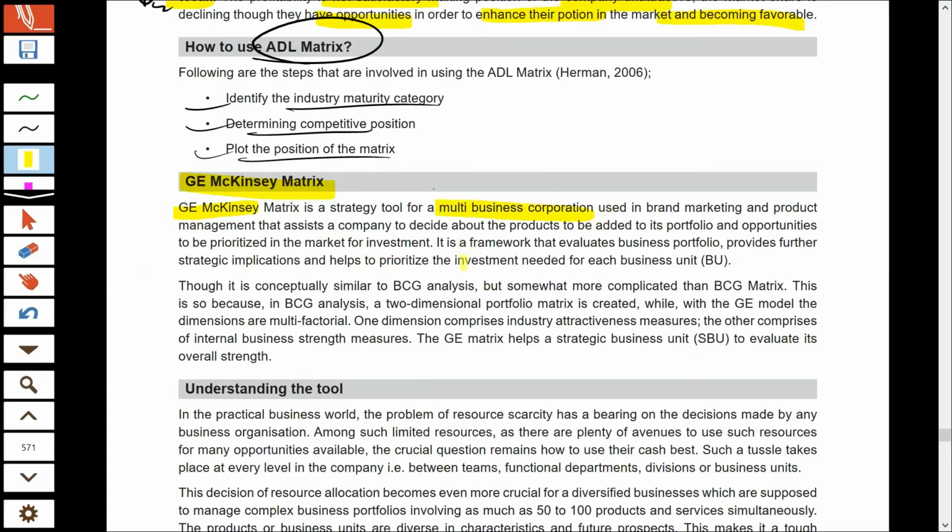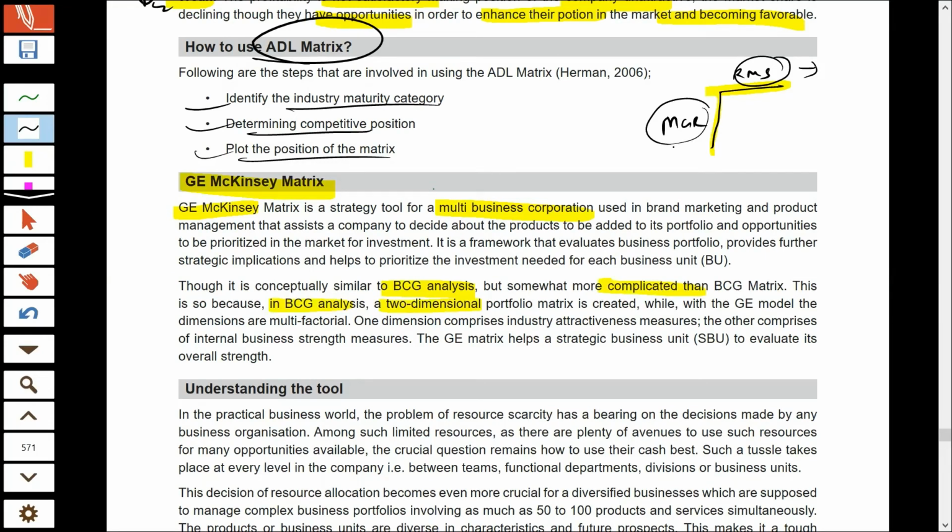And this is more or less the same as BCG, but it is considered superior to BCG because it resolves many of the problems that were faced in the BCG matrix. Now, it is also considered more complicated than BCG. This matrix is considered complex because in BCG analysis, we have 2 dimensions, and I hope you remember them. On the x-axis, we had relative market share, and on the y-axis, we took market growth rate. Now, relative market share was a signal of your strength or weakness. It is an internal factor. And market growth rate talks about an external factor.